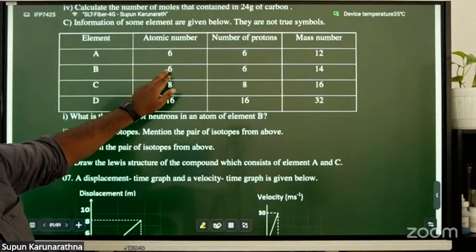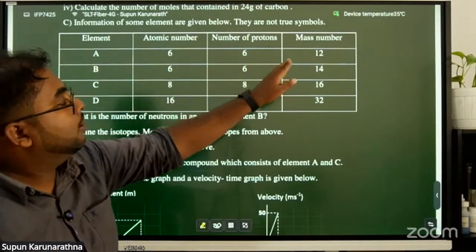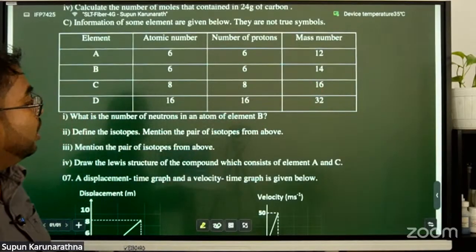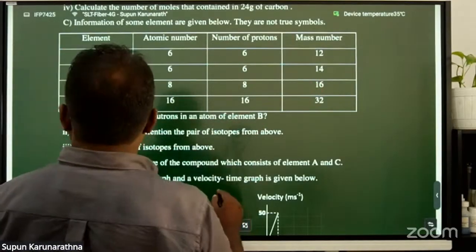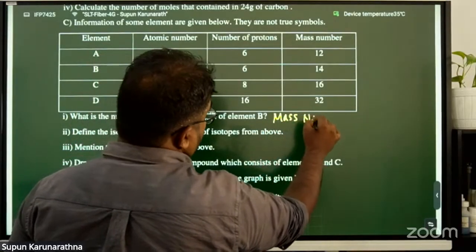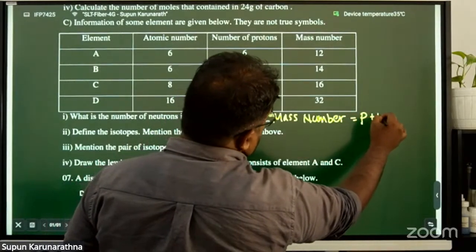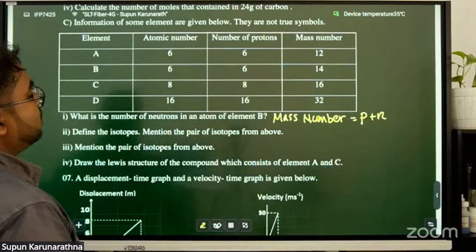You can see that the atomic number is 6, the number of protons is 6, and the mass number is 14. So what do you mean by mass number? Mass number means the number of protons plus neutrons.